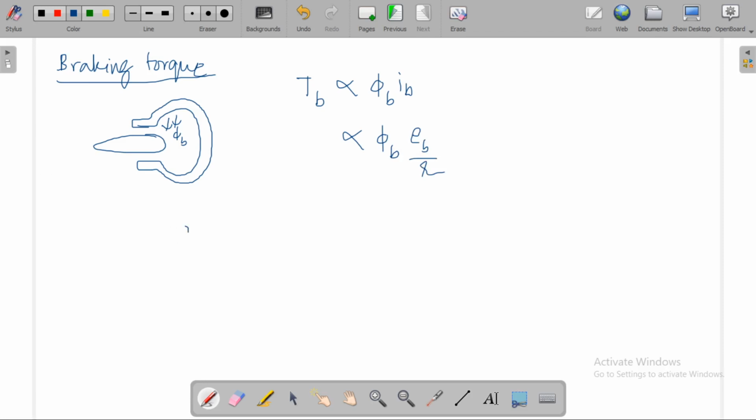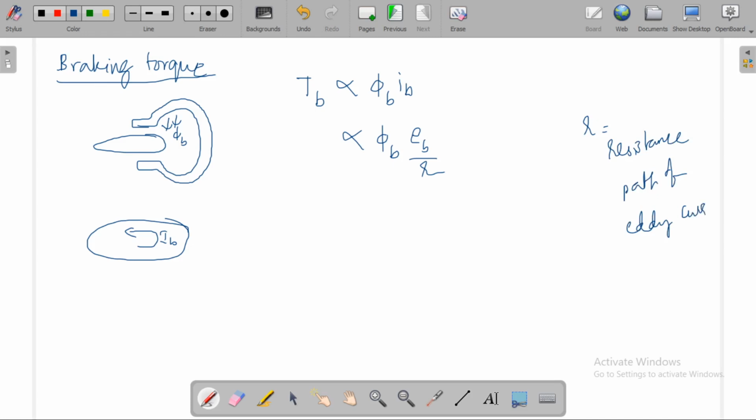I_b is the eddy current, and E_b is the eddy EMF. As it is resistive in nature, I_b is equal to E_b by R, where R is the resistance of the path of the eddy current.